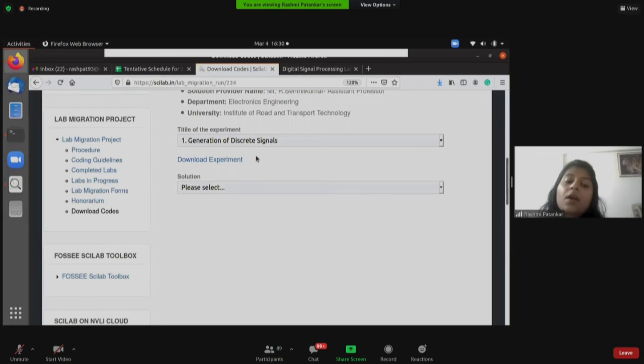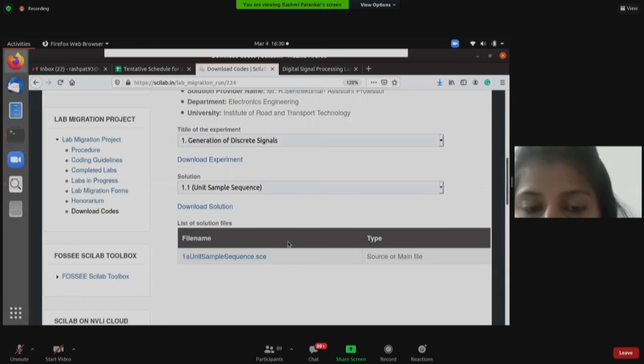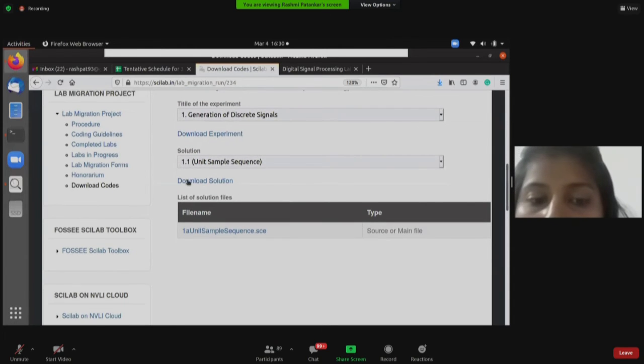But now let's say I specifically want to download the first subpart of this particular experiment. How will I do that? Click on the solution drop down, select the first subpart of this particular experiment, and either click on download solution or on the SC file link.